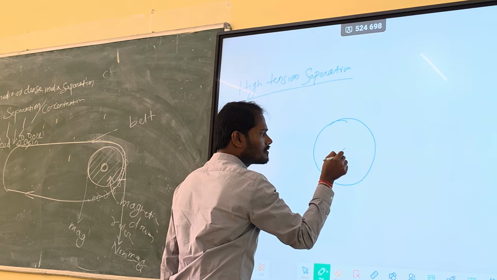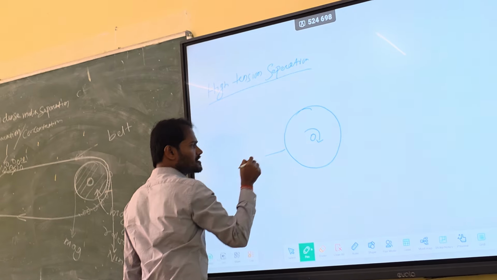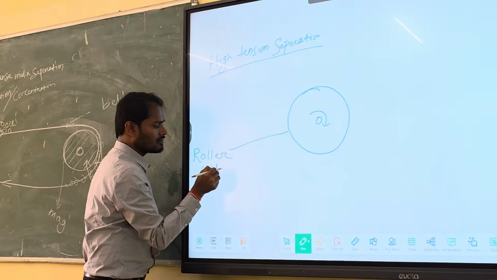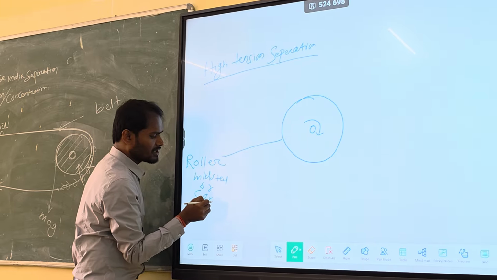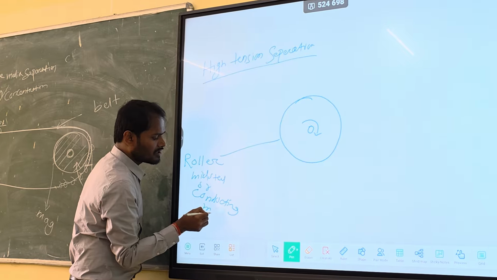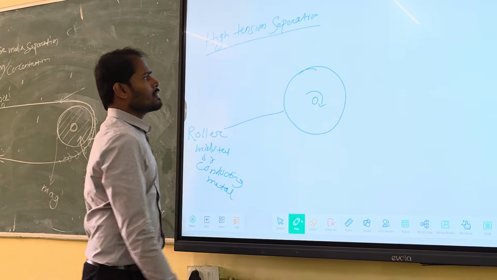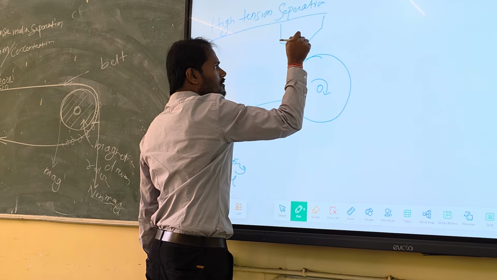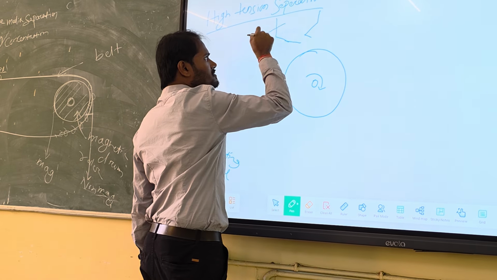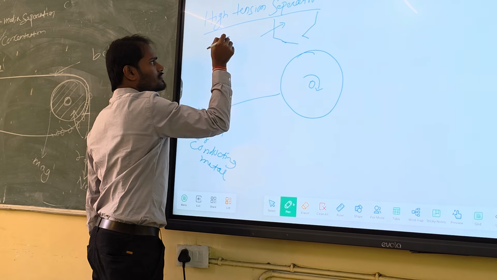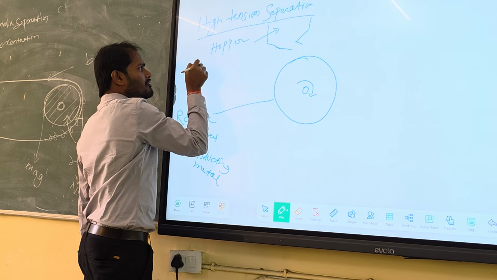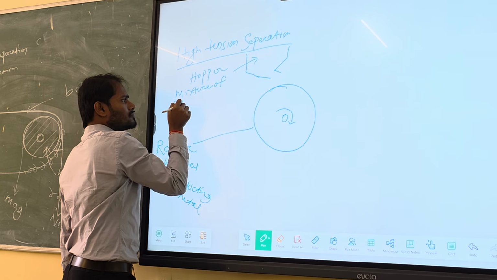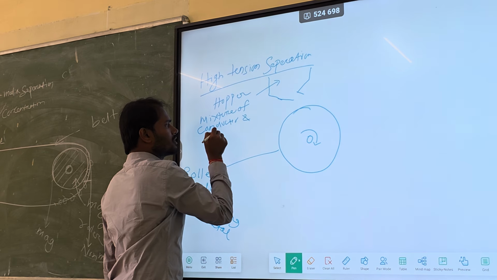you have a roller. So this is your roller, made up of maybe mild steel or any conducting material, conducting metal, for example, and you allow, so this is, for example, having a mixture of conductor and non-conductor.